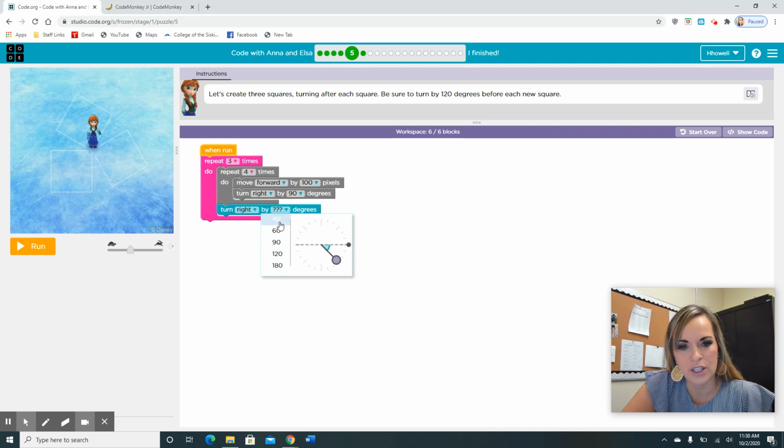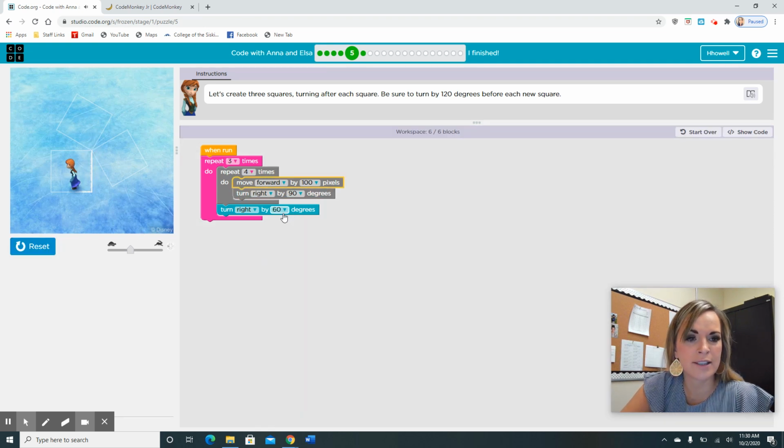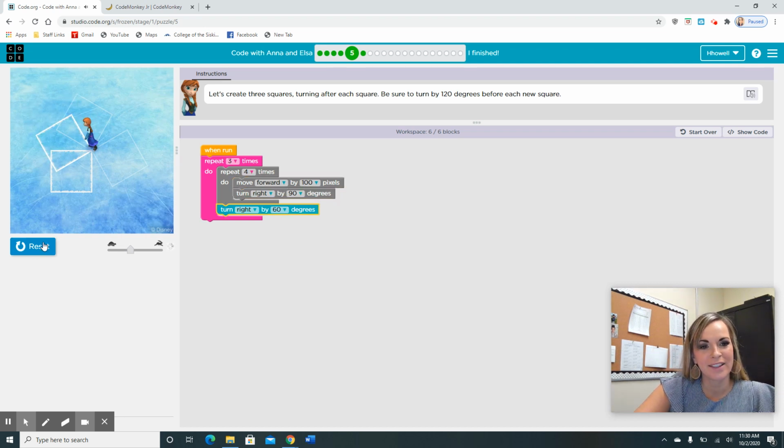Do you guys think she should turn right here? That many degrees? How much do you guys feel? Let's just play around with it. Let's just try. I want you guys to pause me. I want you to play around with each number of degrees. Let's see what happens when she does 60. Ooh, that's pretty cool, but not what we wanted her to do.